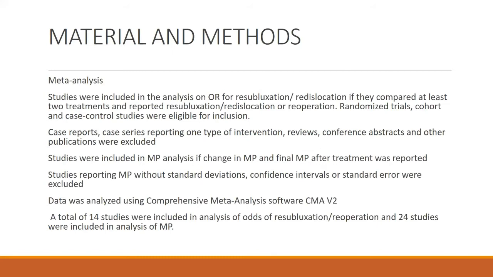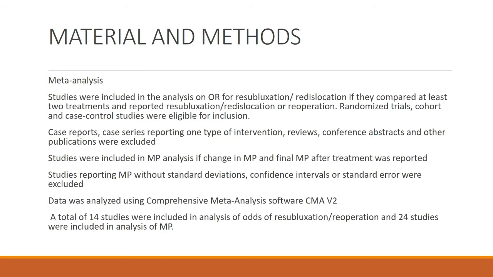For the first part, the odds ratio, all the studies were included if they compared at least two treatments and reported subluxation or redislocation, and all the RCTs, cohort and case control studies were eligible. However, they excluded the case reports or any case series reporting only one type of intervention.